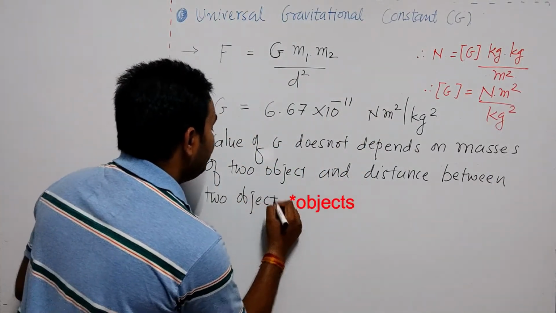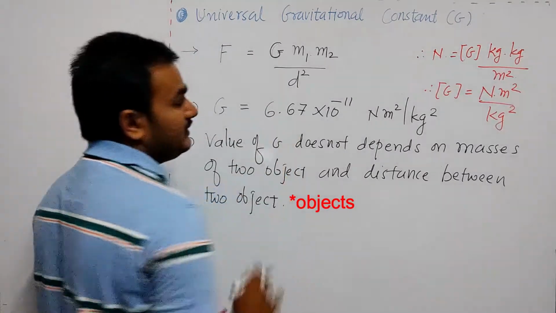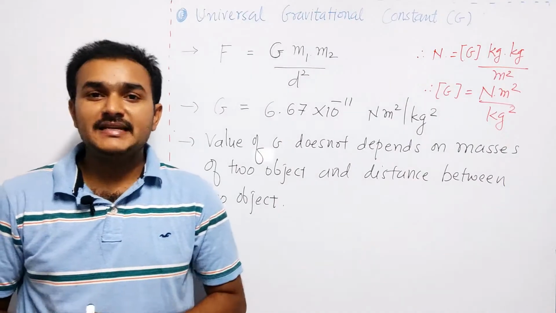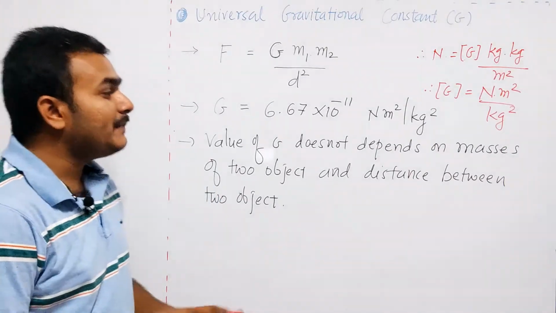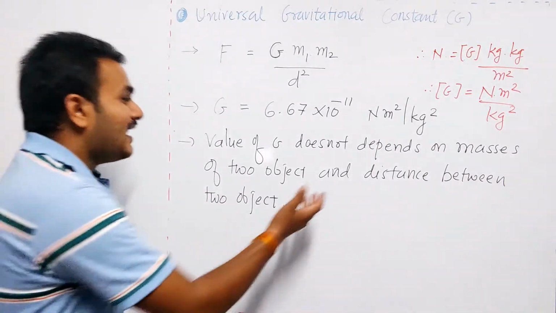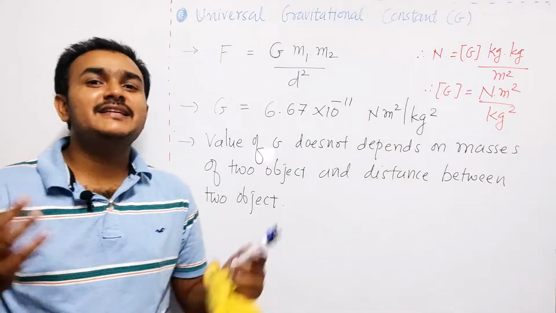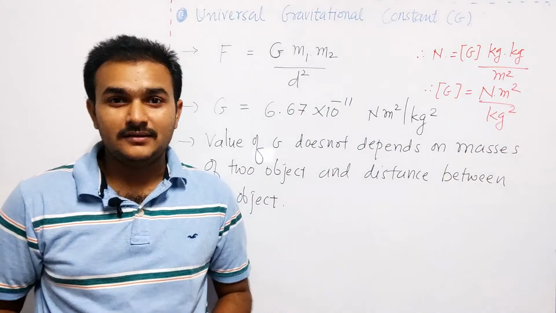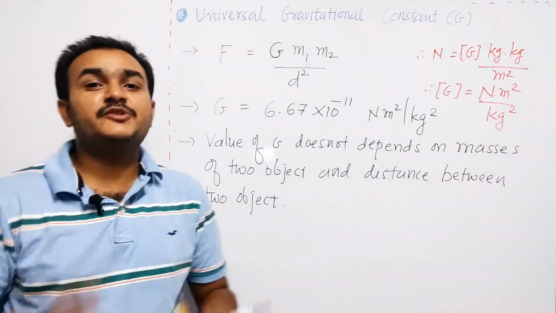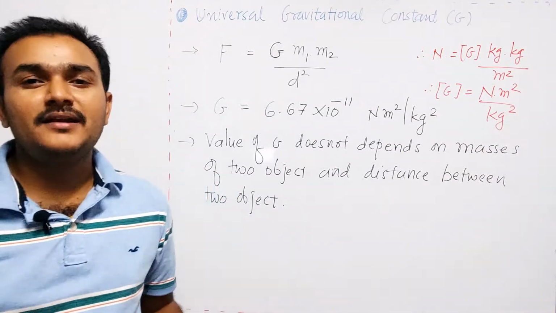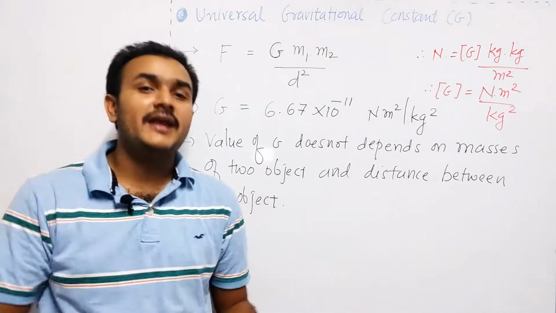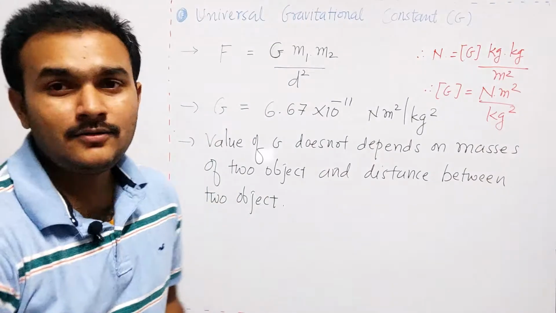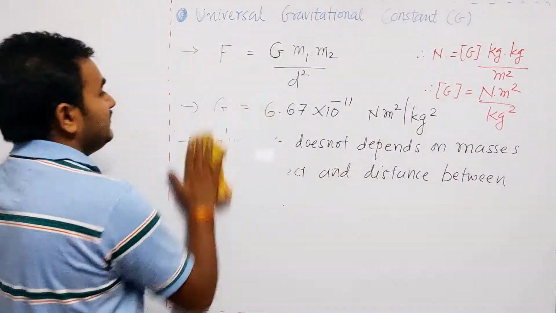So whatever value we are getting here, 6.67 times 10 to the power minus 11 Newton meter square per kg square, is independent of the masses of the two objects as well as the distance between them. That's why it is called universal, because universal means its value is fixed, it is not depending on any other parameter of the two objects. Now let us focus on this equation.